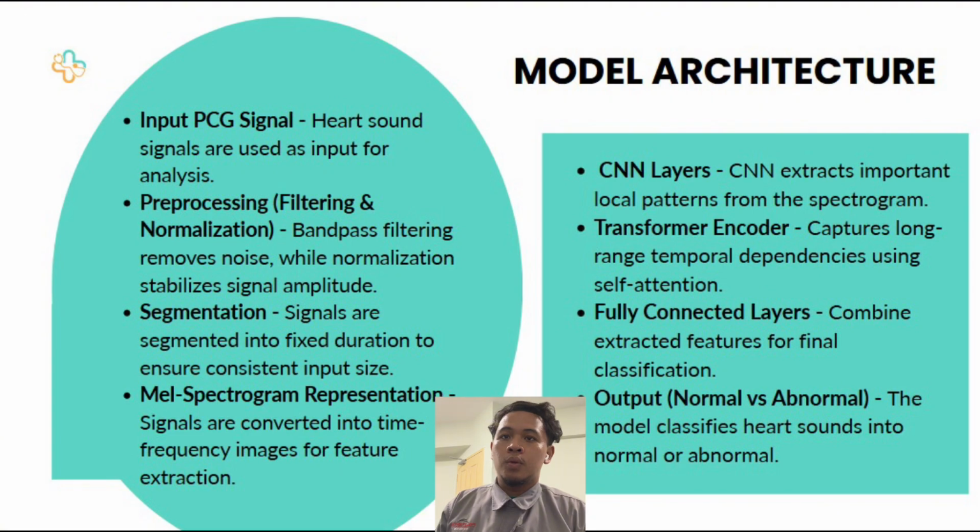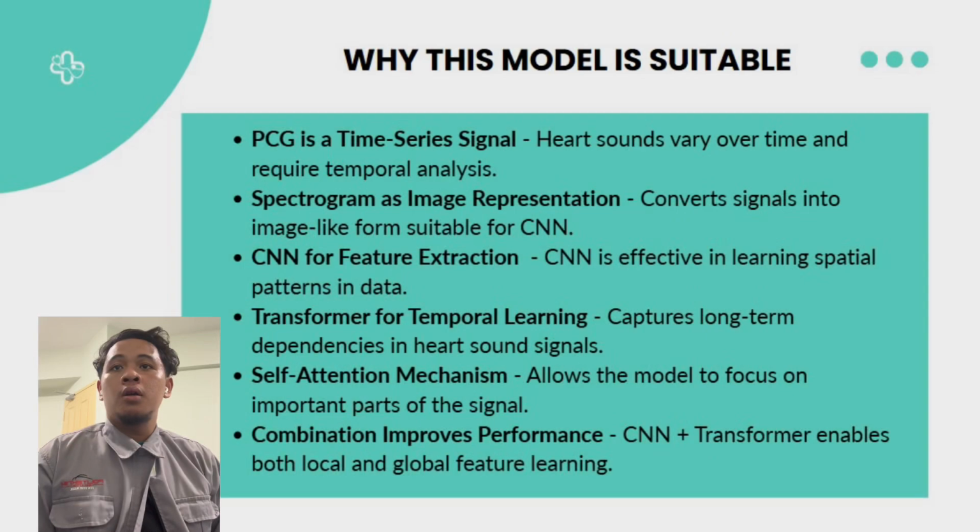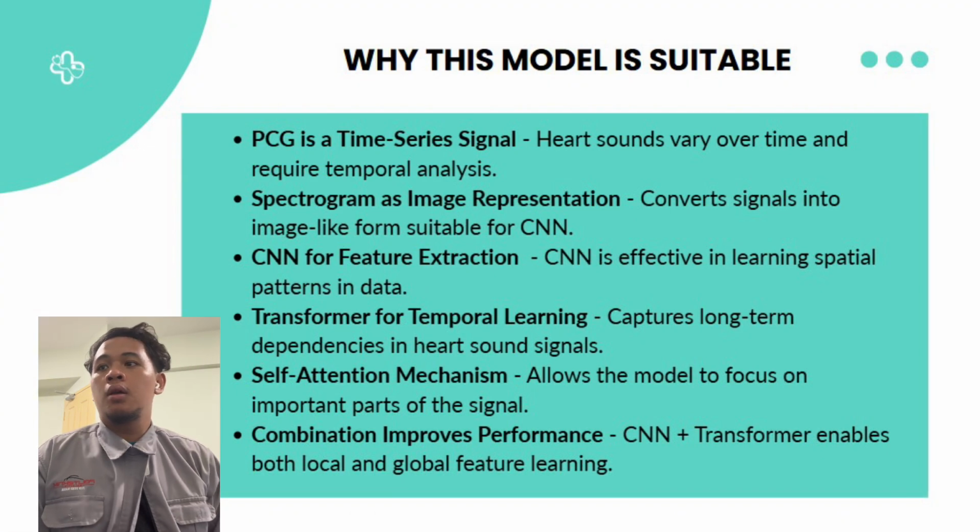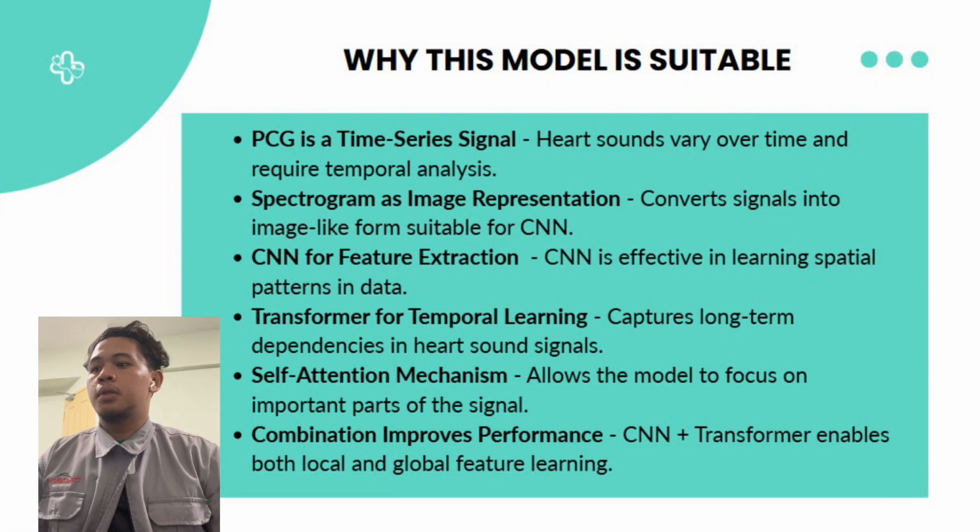So next, convolutional neural network or CNN layers are used to extract important local features from the spectrogram. After that, the transformer encoder is applied to capture long-range temporal dependencies using self-attention. Finally, fully connected layers are used to classify the signal into either normal or abnormal heart sound. For the next slide is why this model is suitable.